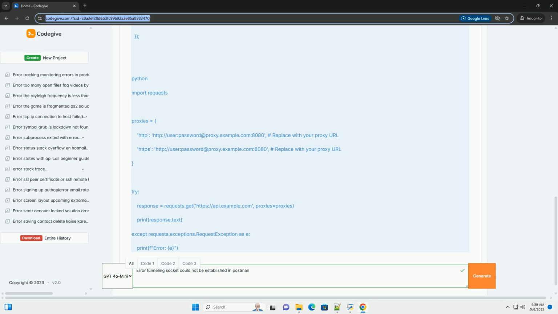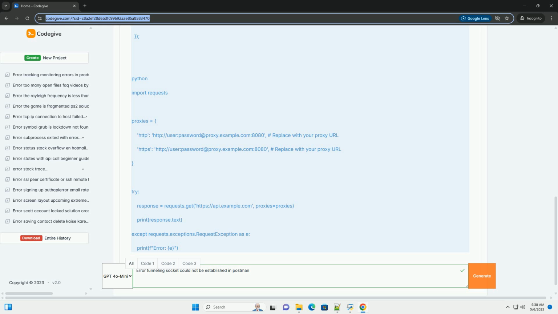2. Try different proxy types. If you're unsure of the proxy type, try both HTTP and HTTPS. Some proxies can handle both. 3. Disable proxy temporarily. If you don't need a proxy to access the API, disable the proxy settings in Postman and try the request again. This will help determine if the proxy is the source of the problem.